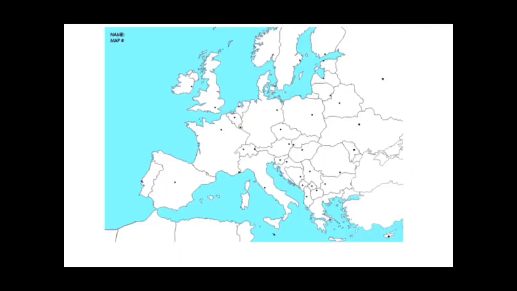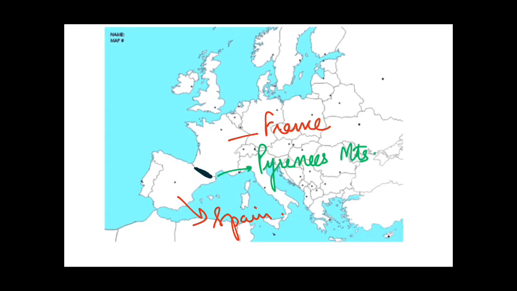So this is the blank map of Europe, and you can see that this is France, and next to this is Spain. Okay, now as I told you, on the border of France and Spain over here lie the Pyrenees mountains, and the most important thing about these Pyrenees mountains is that the 0 degree line passes like this through the center of these Pyrenees mountains. So this is 0 degree and it passes through the center of Pyrenees mountains. That means the mountain range which lies in both hemispheres, western and eastern, is the Pyrenees mountains.